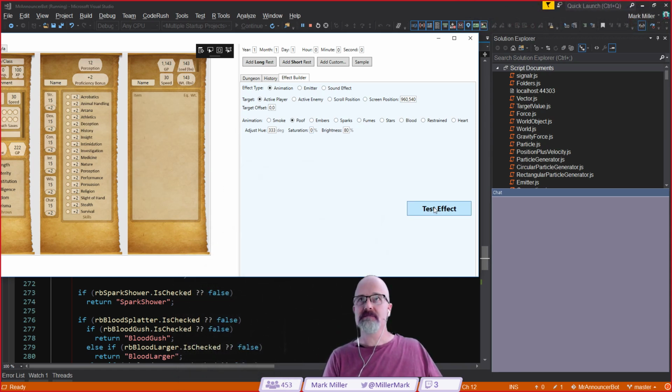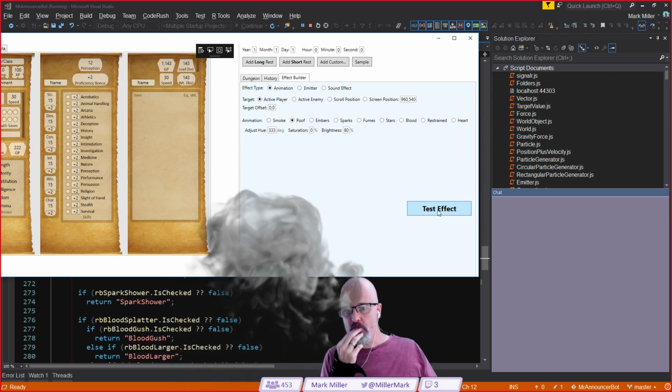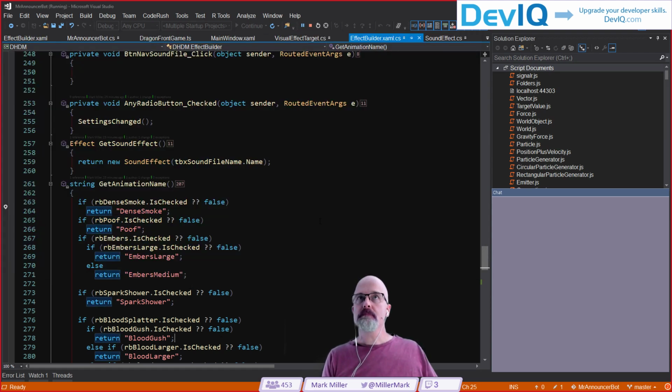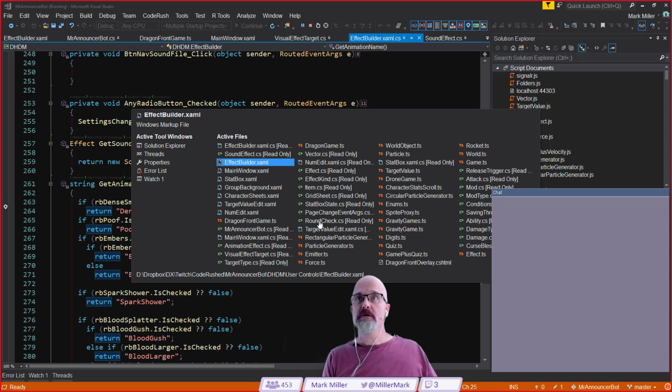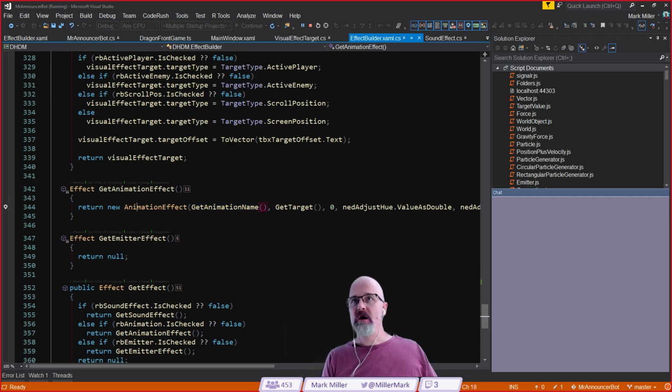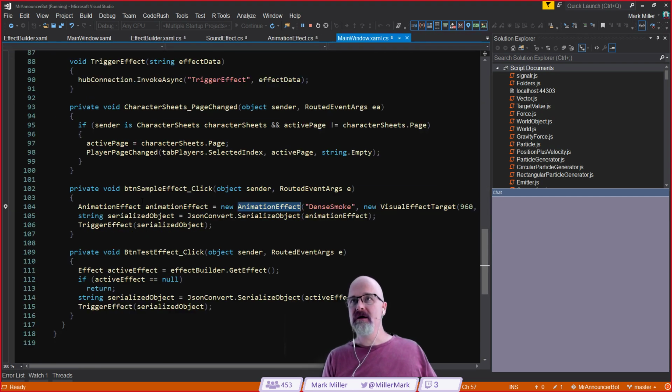Like this. So the way this is actually transmitting, you've got quite a complex set of controls here with hierarchical bits of information being built. Are you just building that into, as you say, an effects class, which is being serialized and sent over the wire just as is? So effectively, I'm guessing that's just a pile of JSON that is arriving on the TypeScript end of things? You guessed. And then you disseminate and work out which pieces to react to, yeah? Yeah, you guessed correctly. So if we look at get animation name, we're returning new animation effect here.